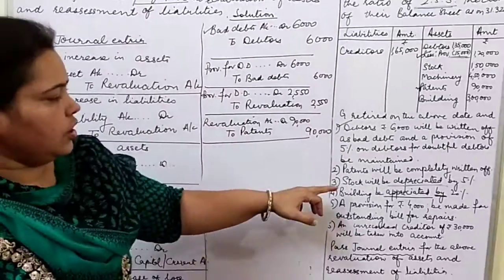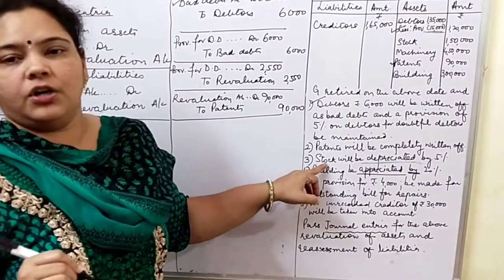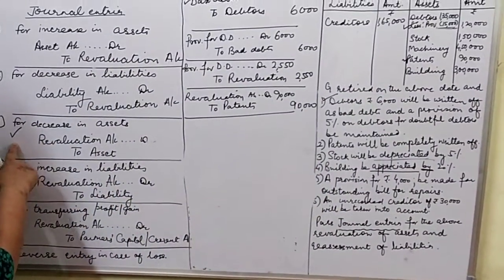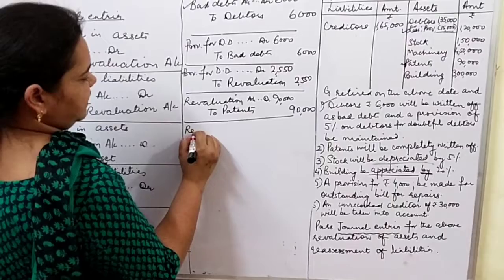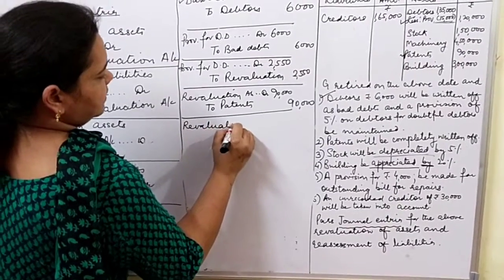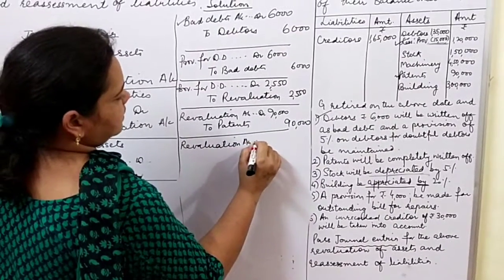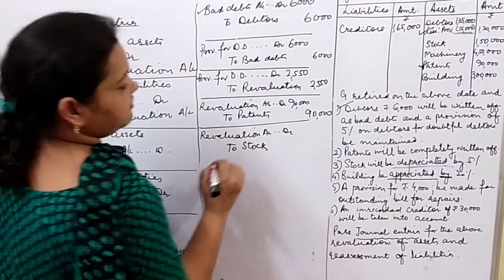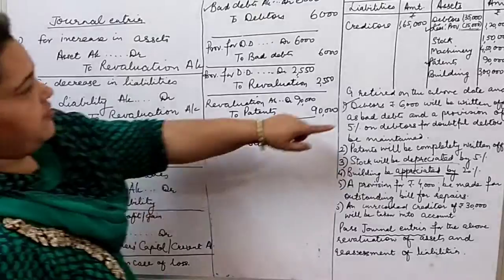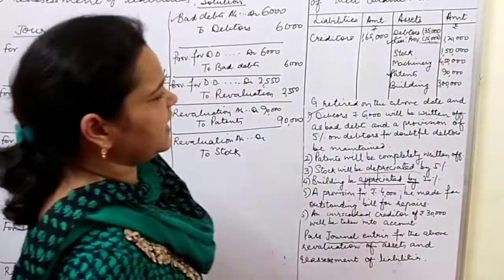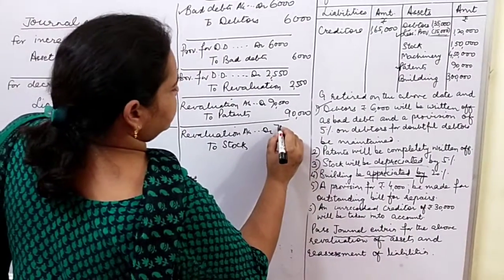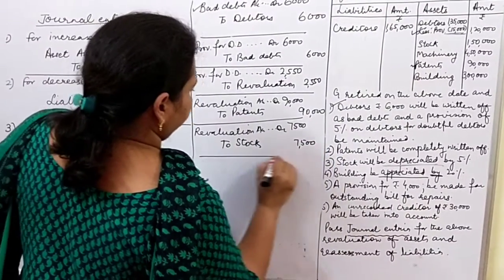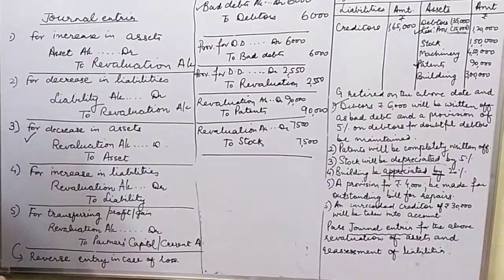Then stock is also depreciated. Stock is to be depreciated by 5%. So with the same rule for decrease in assets, revaluation account debited to stock 5%. So we'll find 5% of 1,50,000, and that is very easily calculated. That is 7,500 rupees. Done.